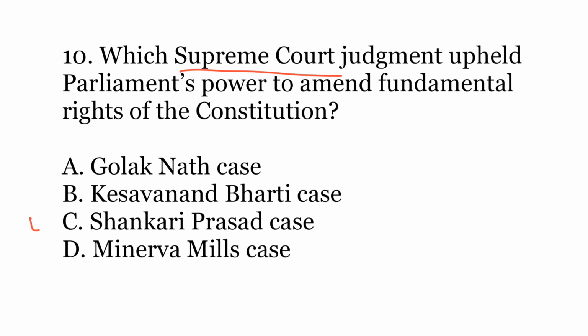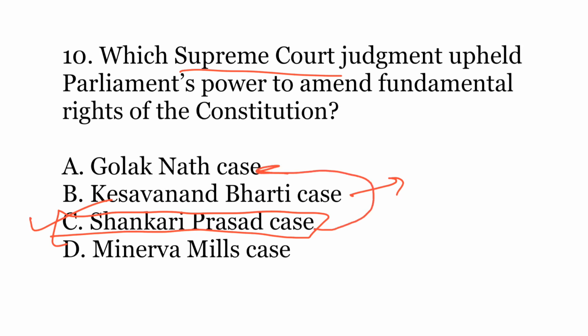The answer is C. Shankari Prasad case. So in this case, the Supreme Court had held that the Parliament can amend virtually any part of the Constitution. So this case was in the formative years of the Indian Republic. Therefore, the Supreme Court laid undue trust on the Parliament of India. However, later on, various politicians and prime ministers started misusing the provisions of the Constitution, and that is why in the Kesavananda Bharati case in 1973 the basic structure doctrine was laid down, and the Shankari Prasad judgment was overturned in the Golaknath case. So Shankari Prasad case is the answer.